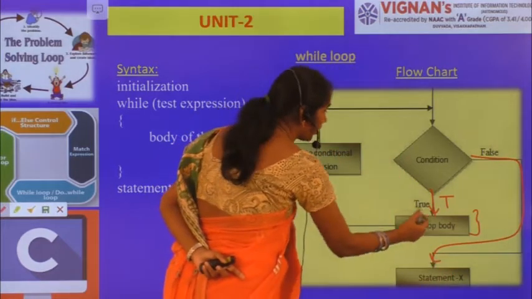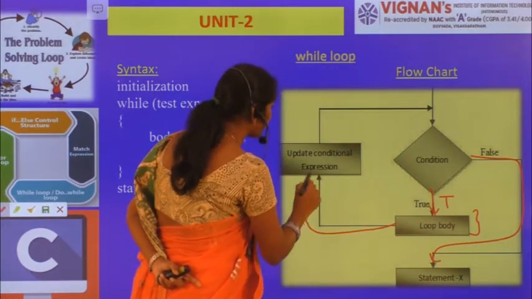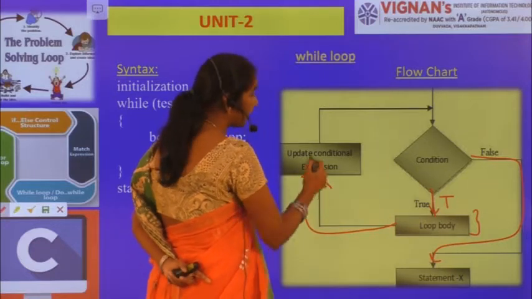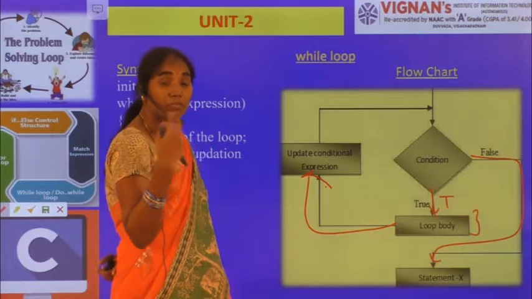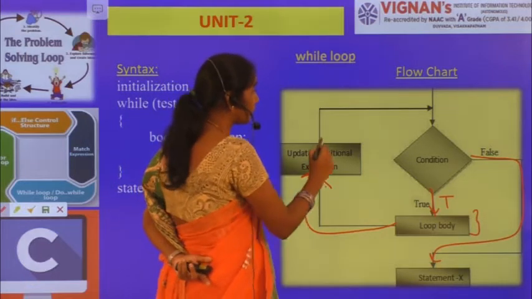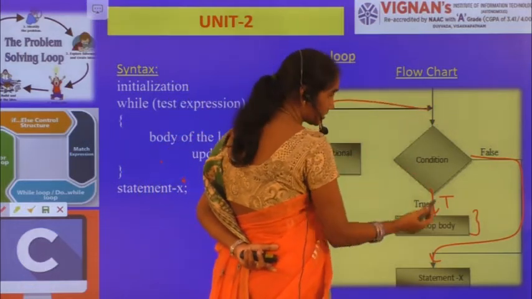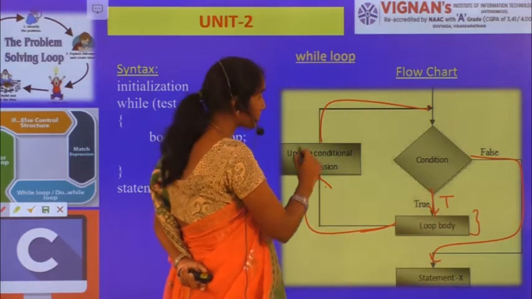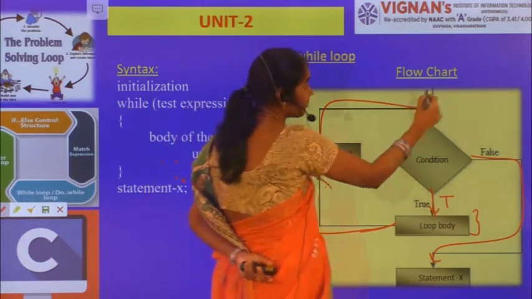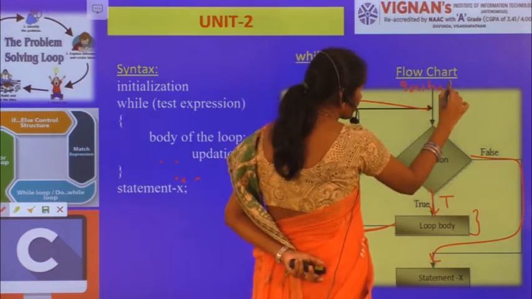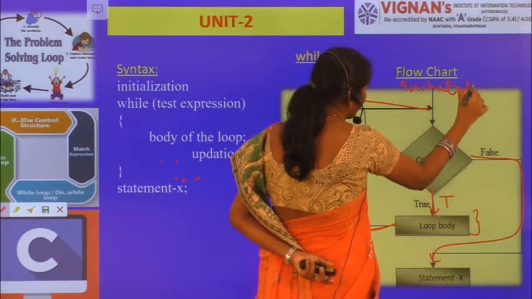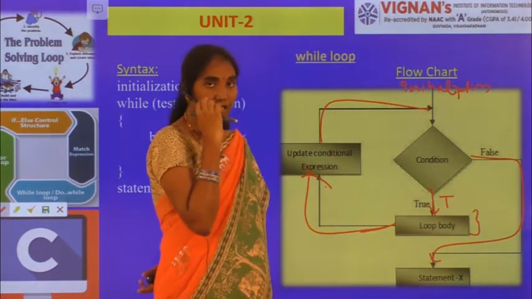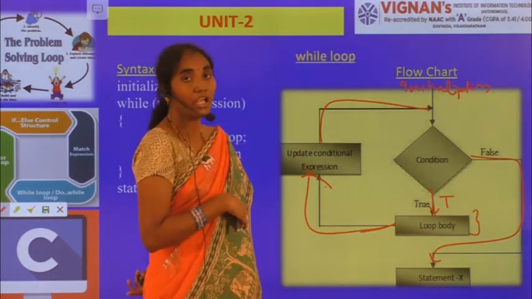After executing the body of the loop, again it will check for the condition, that is, the loop variable has to be updated. After updating it, again it will check for the condition. Again if it is true, the body of the loop will be executed, again update expression, again condition. And before that I will have the initialization of the loop variable. Initialization will be done, and after that I am going to check for the condition. So this is how the while loop will be executed.